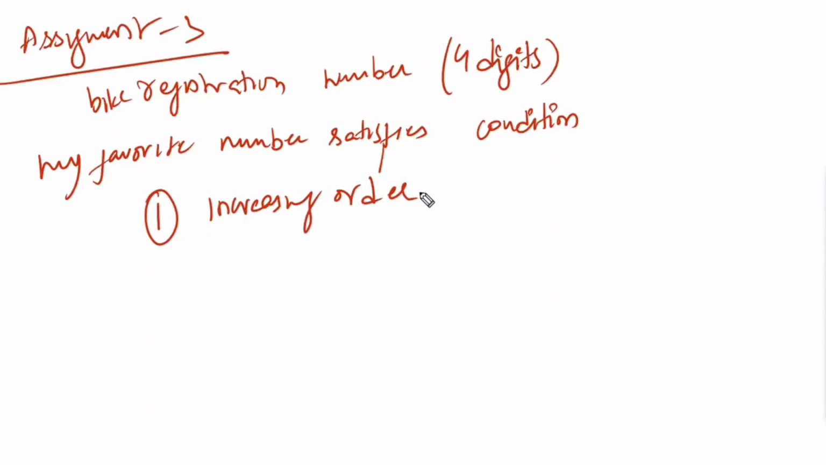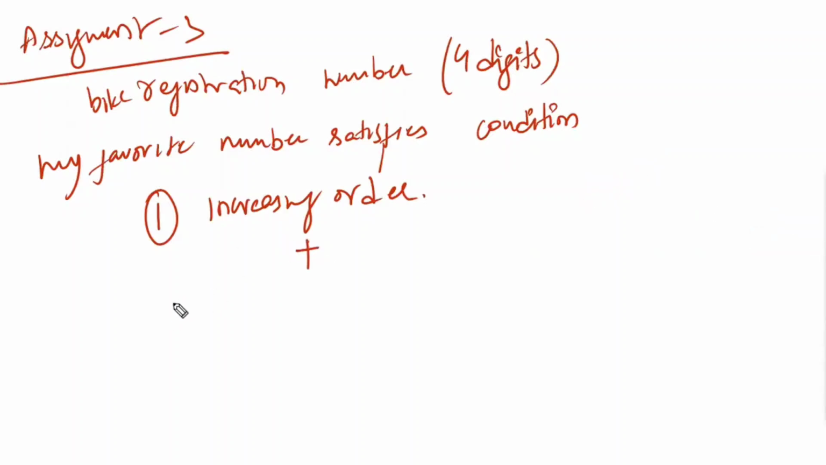The number should be in increasing order. All four digits should be in increasing order, and no two digits should be equal. For example, 0, 0, 3, 5 is not increasing order, since both are the same. Each and every digit should be increasing, all of them in increasing order only. This is condition number 1.